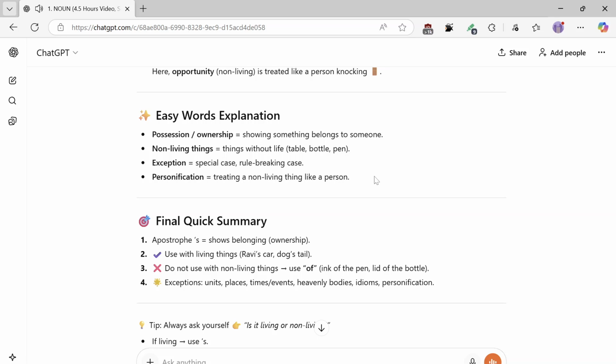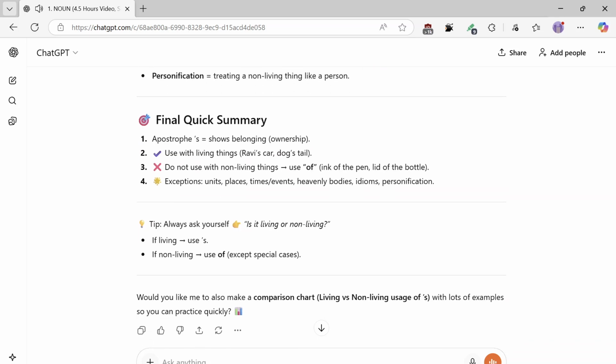Personification, treating a non-living thing like a person. Final quick summary. 1, apostrophes show belonging, ownership. 2, use with living things, Ravi's car, dog's tail. 3, do not use with non-living things, use "of": ink of the pen, lid of the bottle. 4, exceptions: units, places, times, events, heavenly bodies, idioms, personification.